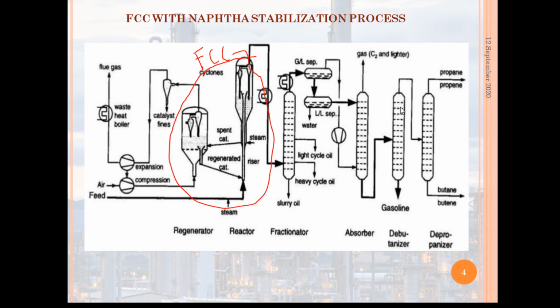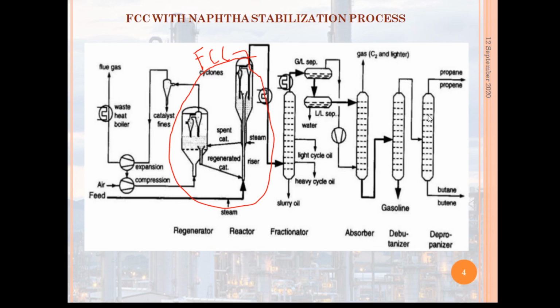The naphtha from the phase separator goes to the stripping unit to further consolidate and stabilize the naphtha. This stabilized naphtha then goes to the debutanizer unit and depropanizer unit.